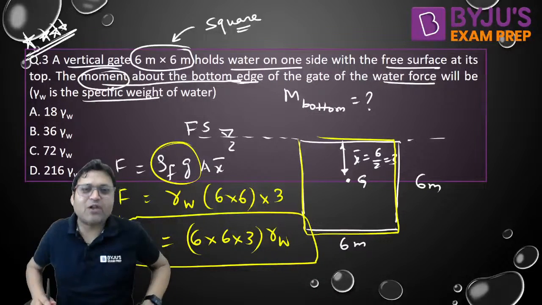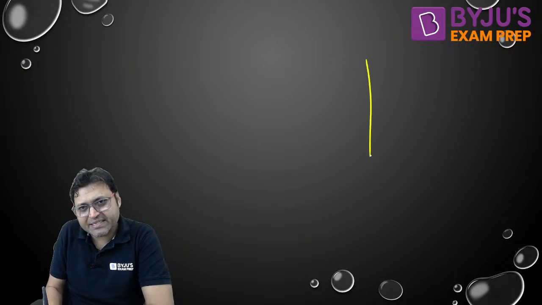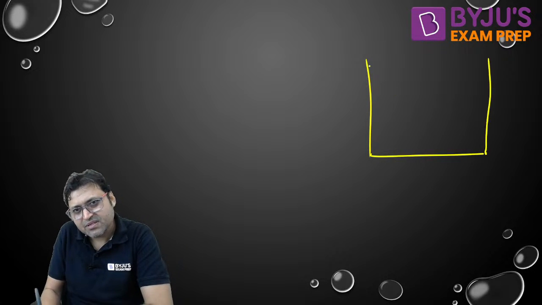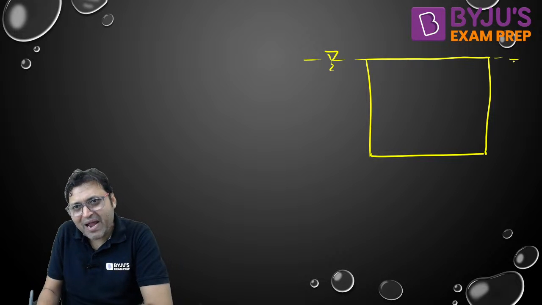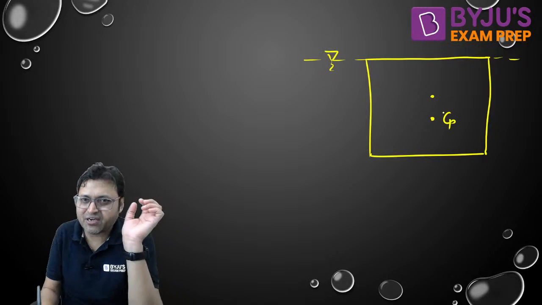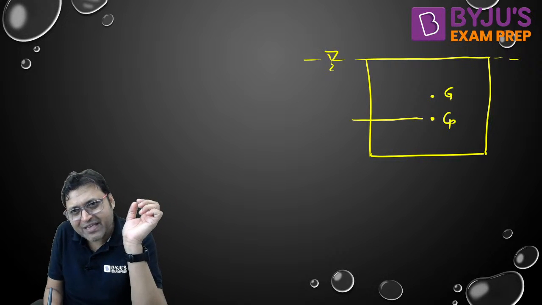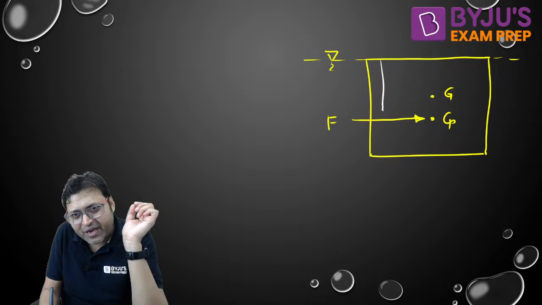Now if we want to calculate the moment, listen very carefully. The force will be 6 into 6 into 3 into gamma. But if we want to calculate the moment, then the point of application will be very important, because the force always acts at center of pressure. The force always acts at center of pressure, not the center of gravity. So find out the value of HCP. We need to calculate HCP from the free surface.